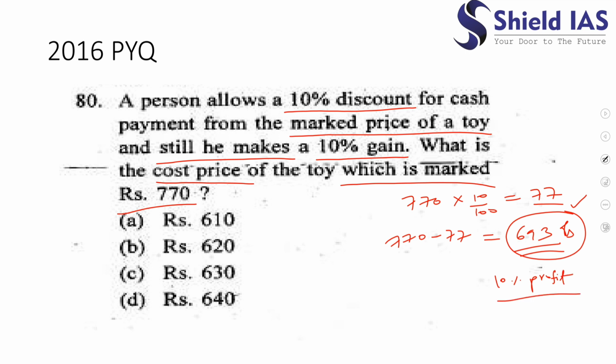What is the initial cost he is asking? Okay. So in this, always cross check the options. If the initial price is 610, what if 10% profit is added? It would be 61. How much would it come? 671. If 10% profit of 620 is added, that is 62, the final price would be 682. If 10% profit of 630 is added, it becomes 693, which would be our answer, right? Because 693 is the selling price. We already know that. So we have only cross checked the options in order to arrive at the right answer.